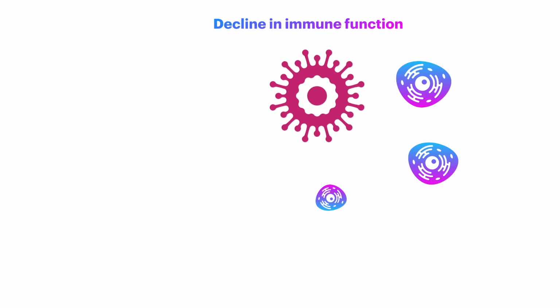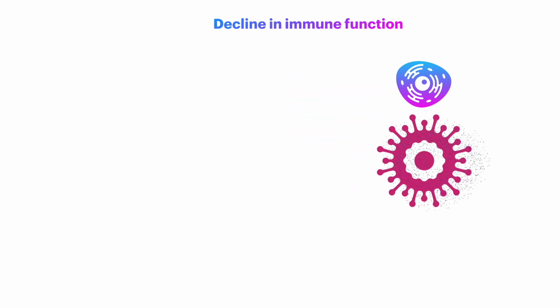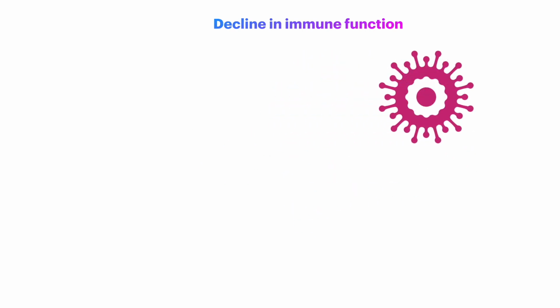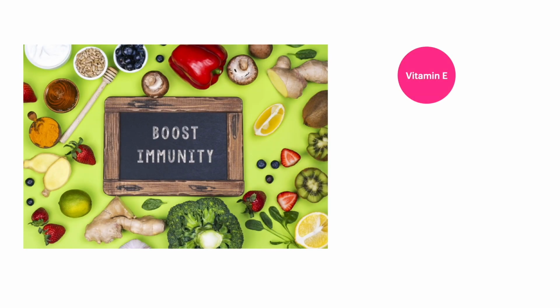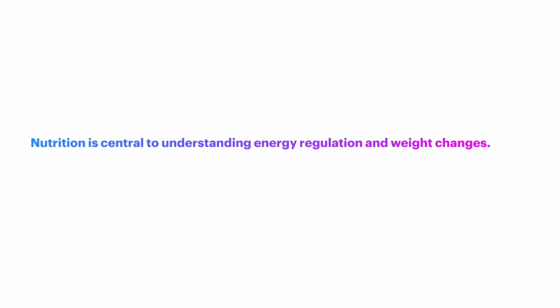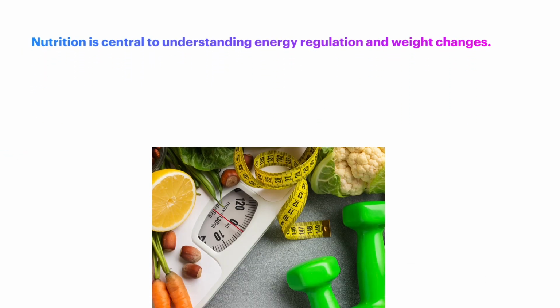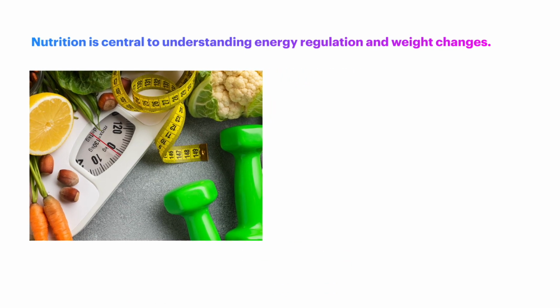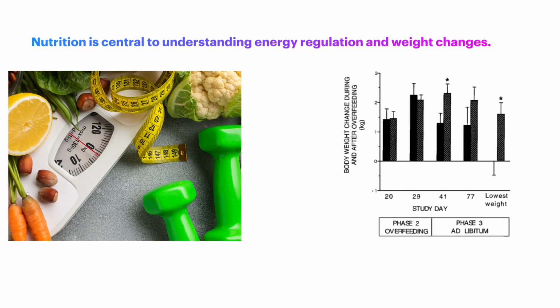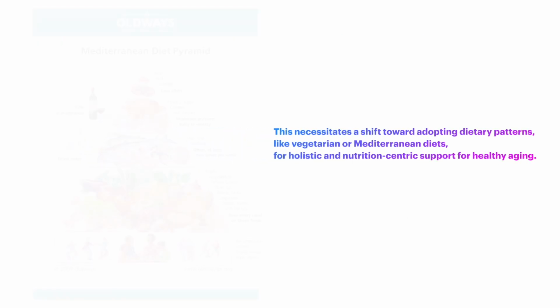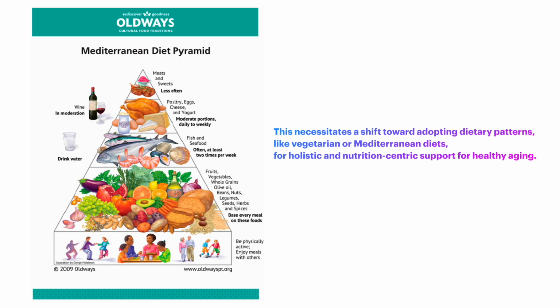Aging correlates with a decline in immune function, making the elderly more susceptible to infections and cancer. Addressing deficiencies in vitamin E can potentially reverse immune impairments. Nutrition is central to understanding energy regulation and weight changes. Challenges in responding to overfeeding, underfeeding, and reduced hunger underscore nutrition's profound impact on energy balance regulation. This necessitates a shift toward adopting dietary patterns like vegetarian or Mediterranean diets for holistic and nutrition-centric support for healthy aging.